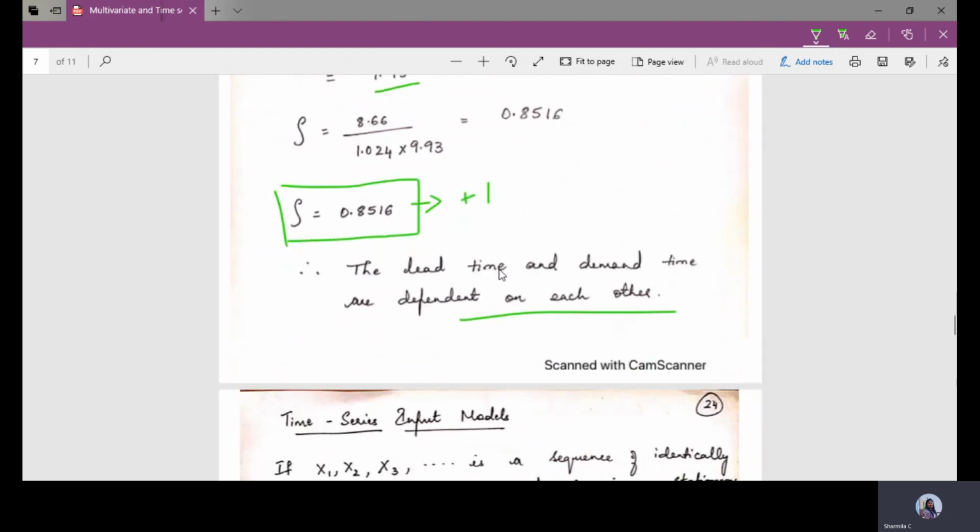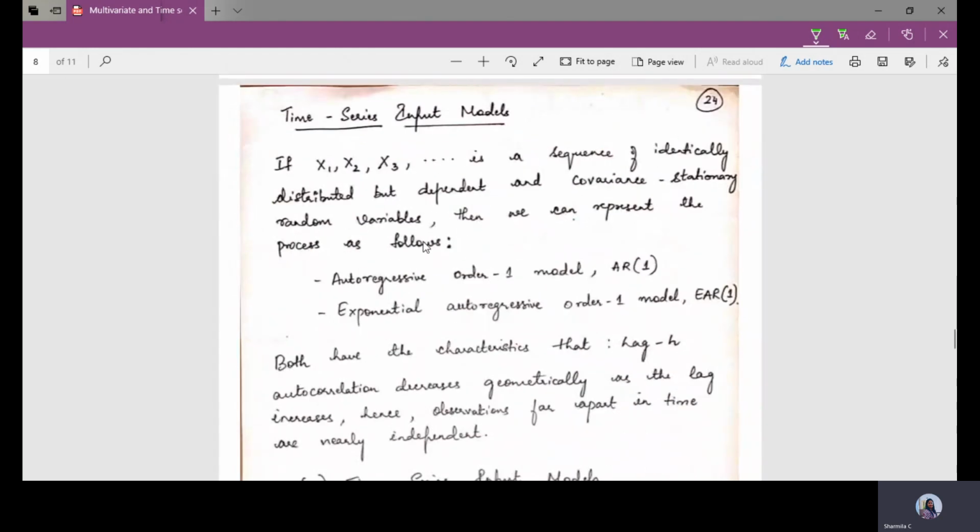Moving to the next one, the time series input model. As I told, this time series input model works similar to the concepts of autocorrelation. If x1, x2, x3, and so on are a sequence of identically distributed but dependent and covariance stationary random variables, then we represent the process as follows. Covariance stationary is what? It always depends on the h value, not on the t value. Then we can tell it is covariance stationary.